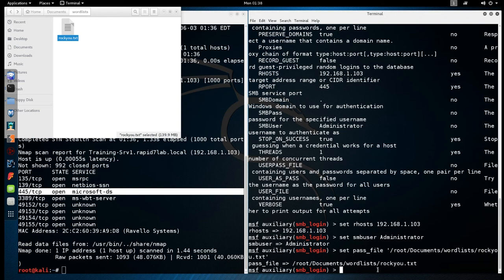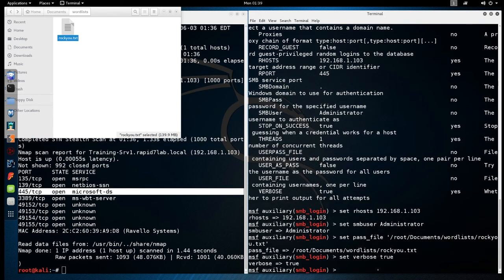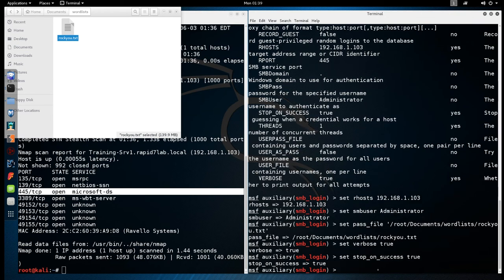We will also want to set verbose to true. Again, I'm a huge fan of seeing stuff in real time. We're also going to want to set stop on success to true. Again, this is a massive list, and it's going to go by quick, and we don't want our password flashing before our eyes. We would like for the module to stop on it. And we're going to go ahead and run the exploit. And we're off to the races.